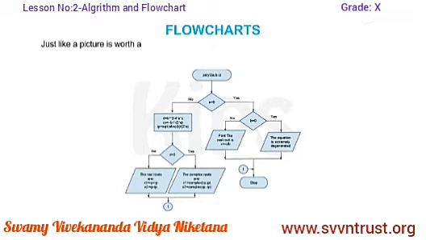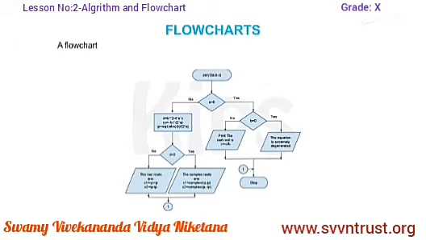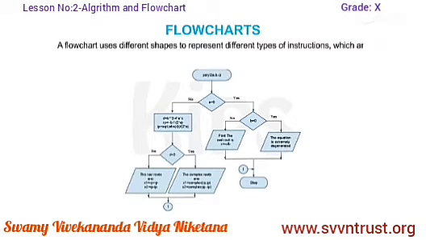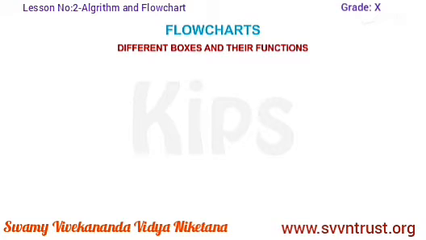Just like a picture is worth 1,000 words, a flowchart provides a much better way of solving a problem than writing a lot of descriptive text. A flowchart uses different shapes to represent different types of instructions which are connected to each other with the help of flow lines. Different boxes and their functions.